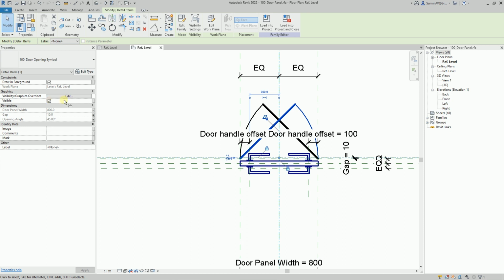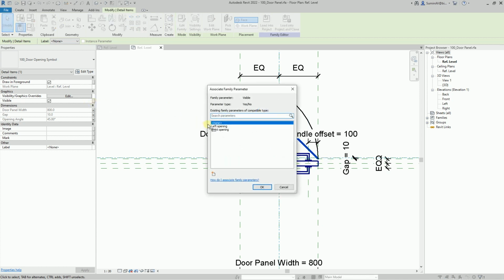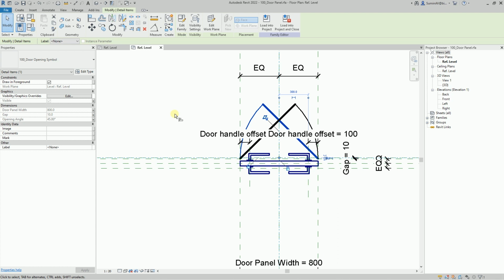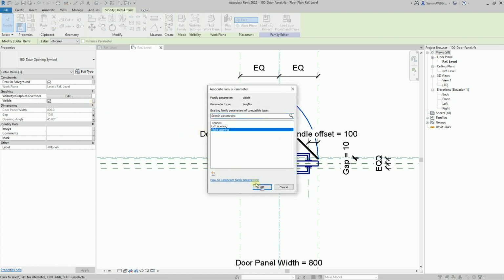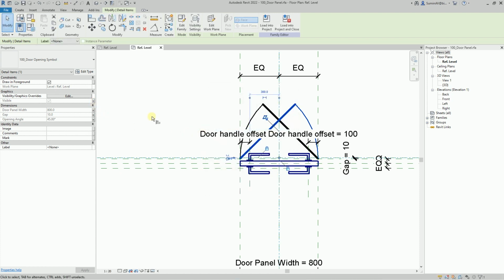I will select the designation of the left door opening and assign the family parameter to its visible one. I will do the same to specify the right door opening. We have two parameters using which we can control the visibility of objects.